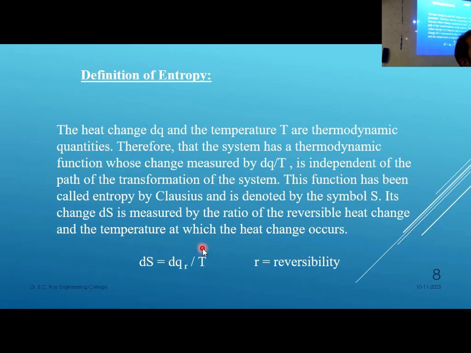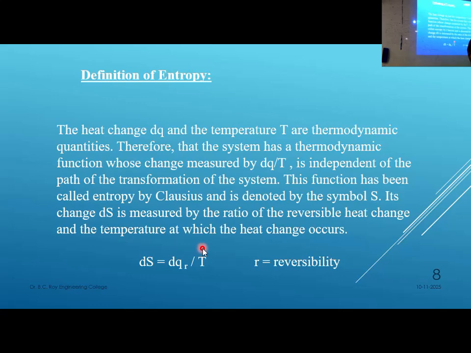Now, what will be the entropy change for an irreversible state? If you want to find out the entropy change for an irreversible state, why are you not listening? Hey, you need to listen. If you want to measure the entropy change for an irreversible state, all the steps should be reversible except the irreversible one. Make it a cyclic process.